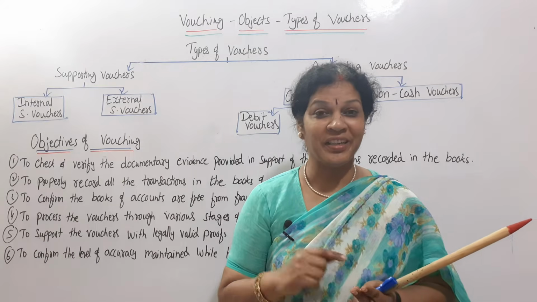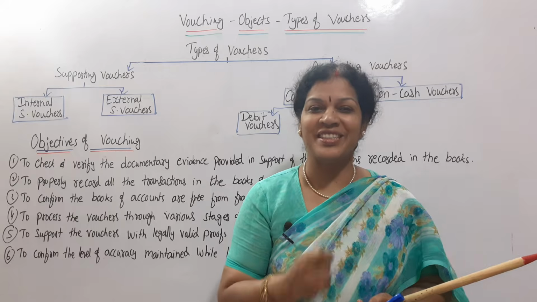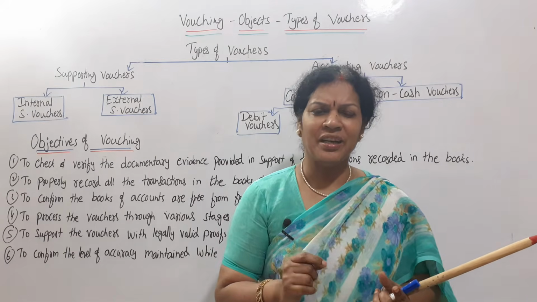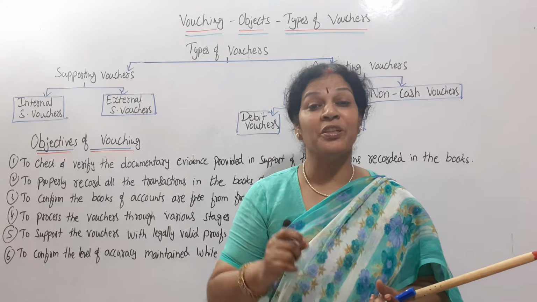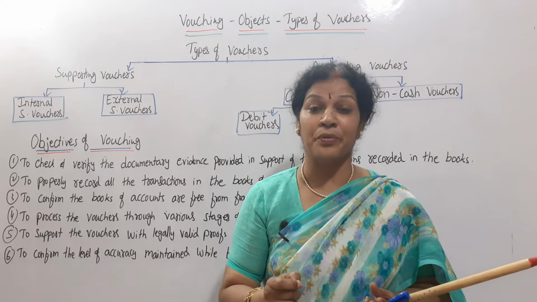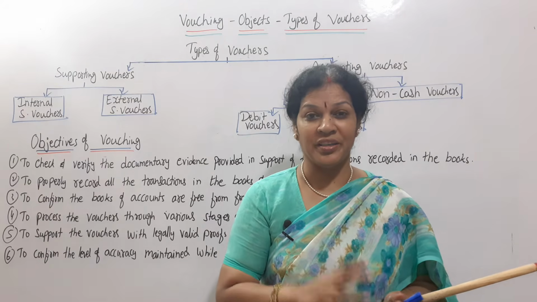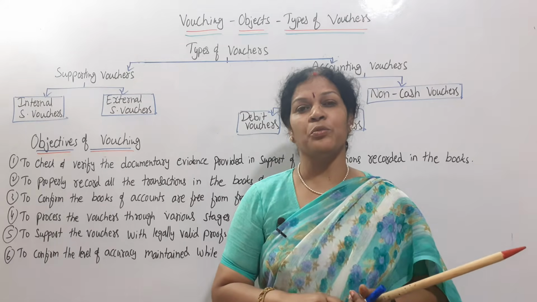In auditing, we are entering into one of the important chapters, that is vouching. Yes, vouching is one of the important chapters. You know that any auditor does his duties with a proof, with a documentary written proof. Without that, blindly he cannot go for auditing. So that documentary written proof, we call it a voucher.